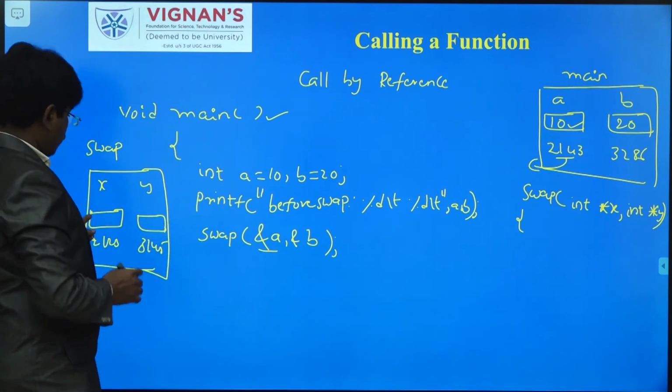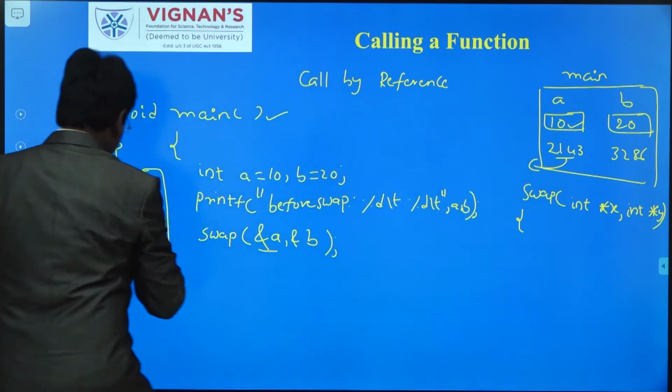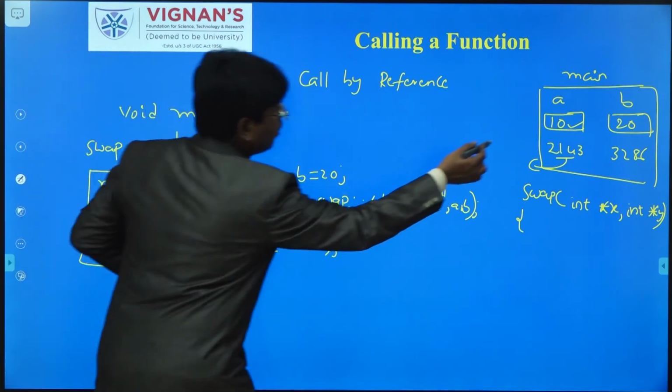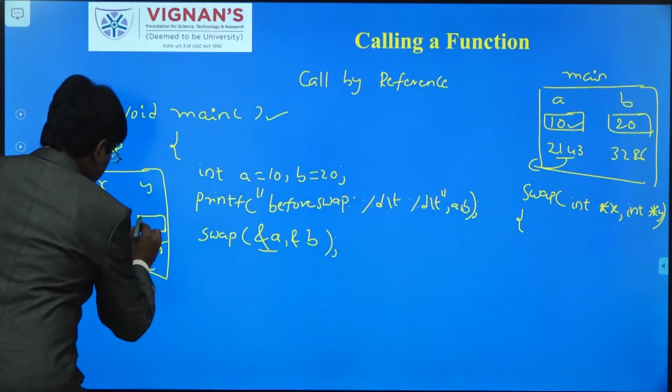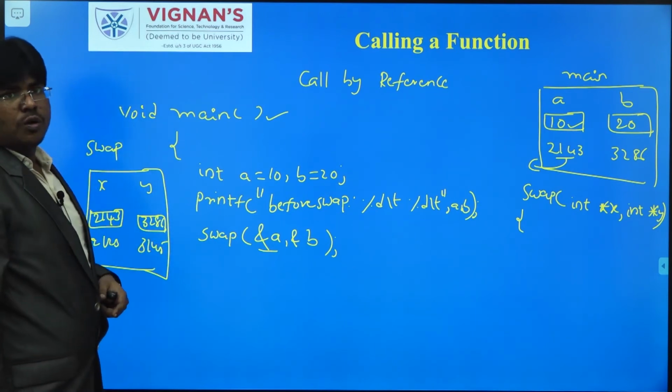And what is the value of x here? The address of A is 2143 and the address of B is 3286.